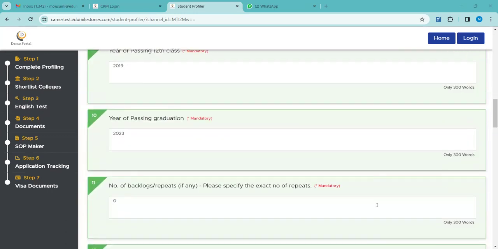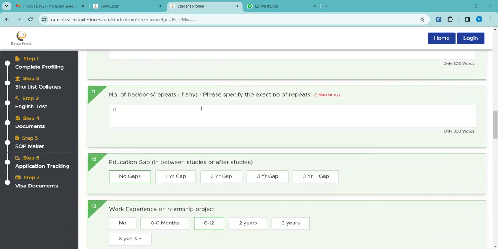Next, let us come to backlogs. The number of backlogs, as I have already specified in one of the questions, plays a very important role again. For example, for a case study, let us take a student whose profile is very good, an outstanding profile, but the student has 15 backlogs. In that case, there are minimal chances of getting through because he has so many backlogs.